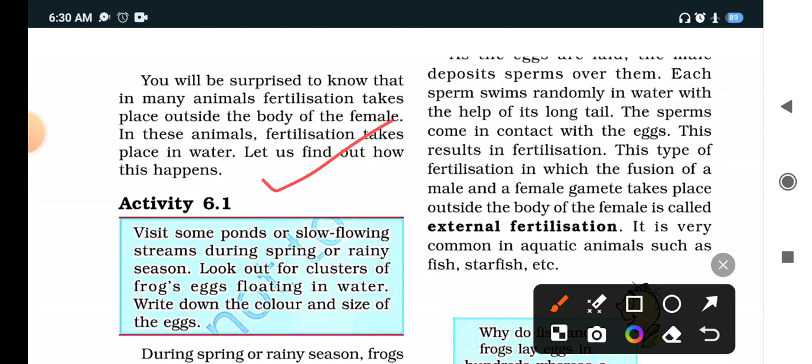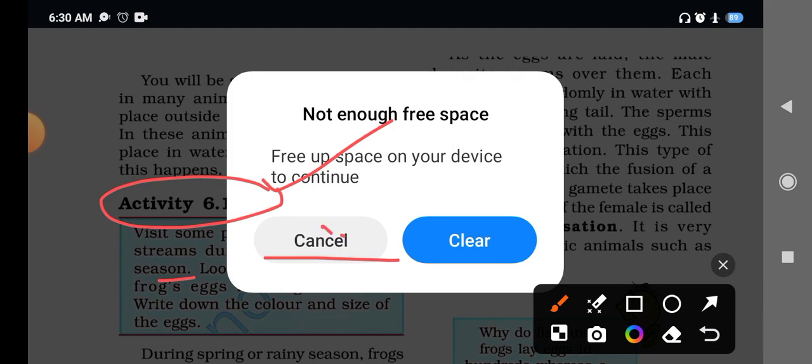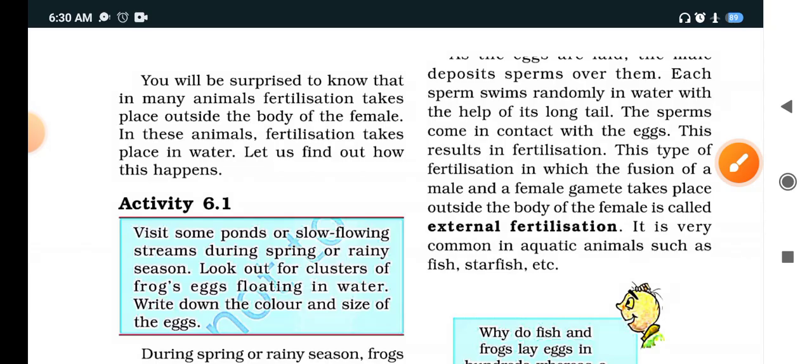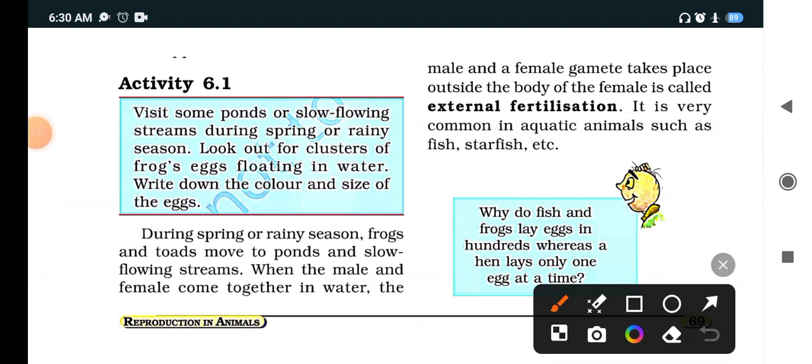Clear? Now in activity 6.1 is given, visit some ponds or slow flowing streams during spring or any season. Now what will happen, you will see the floating eggs. Okay, now note down the color and size of the egg. So during spring what happens, students? When you see in rainy season, frogs lay eggs in the flowing stream. When the male and female come together in water.